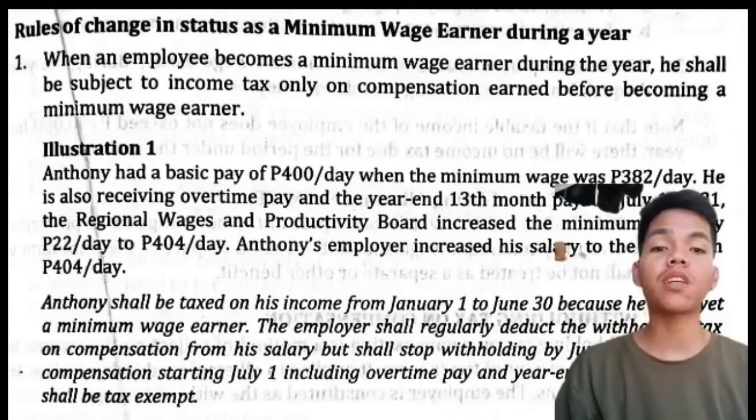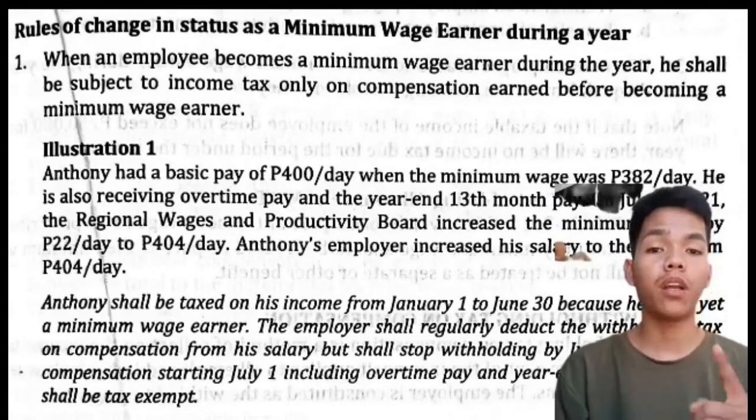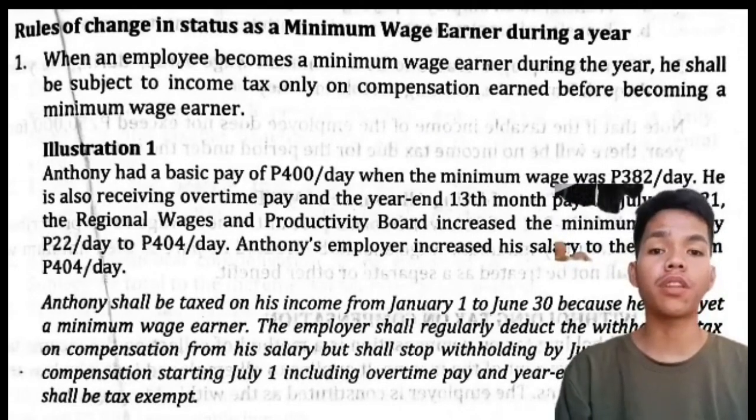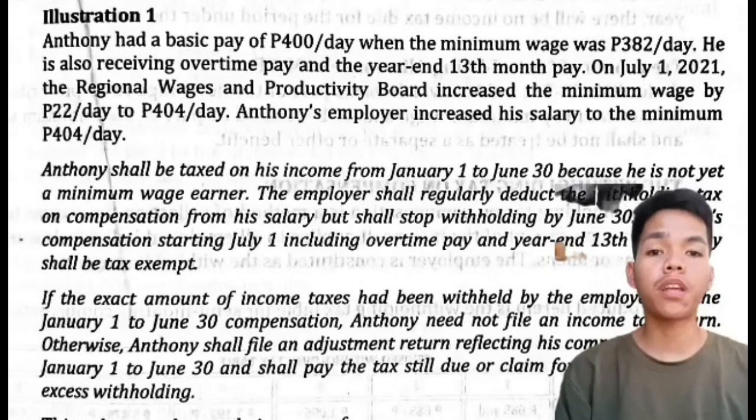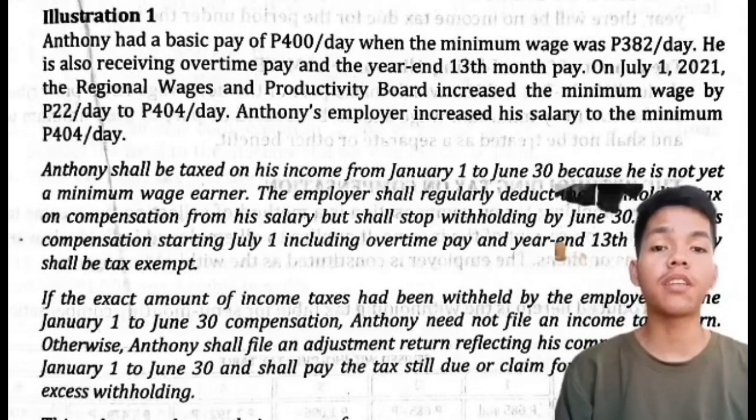Rules of change in status as a minimum wage earner during a year. Number 1. When an employee becomes a minimum wage earner during the year, he shall be subject to income tax only on compensation earned before becoming a minimum wage earner. So here's our illustration number 1. Anthony had a basic pay of 400 pesos per day when the minimum wage was 382 pesos per day. He is also receiving overtime pay and the year-end 13-month pay.